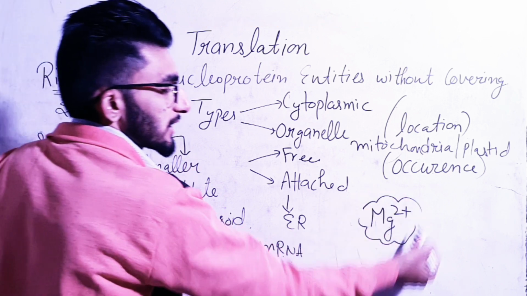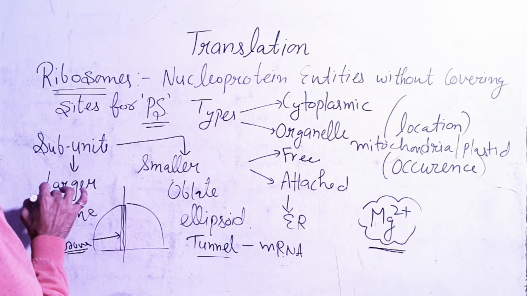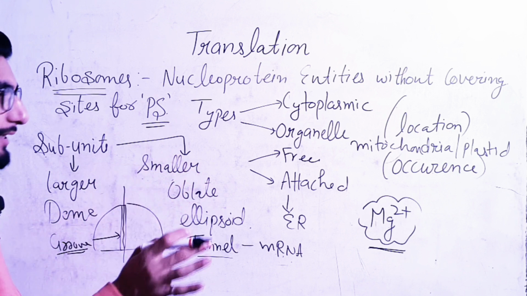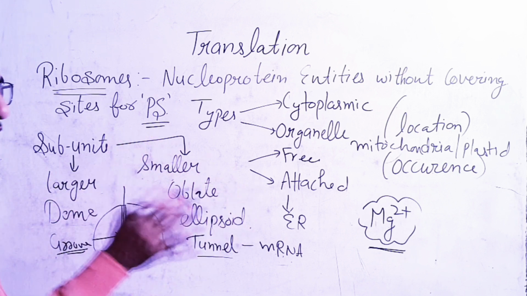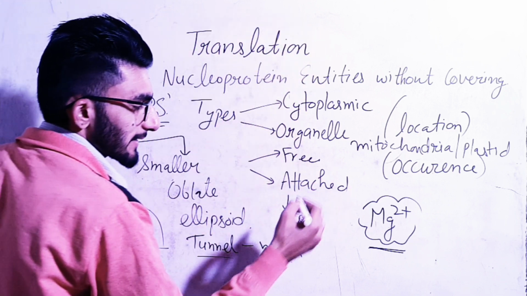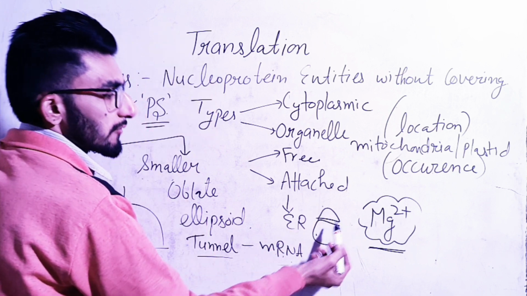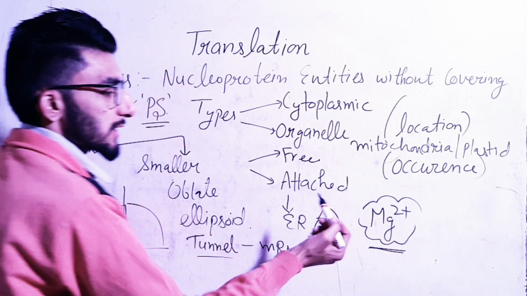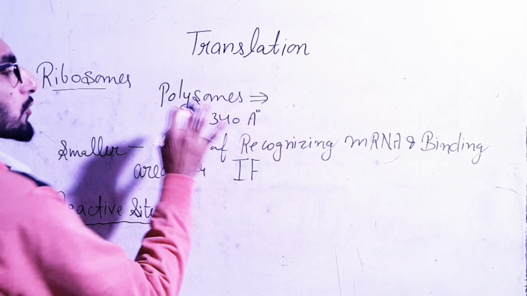And the next thing is magnesium 2 positive. This magnesium 2 positive will help in attaching the larger and smaller subunits. ठीक है, otherwise these larger and smaller subunits will be detached from each other. ठीक है, so generally when translation occurs, only at that time the smaller and the larger subunits will attach to each other with the help of this magnesium 2 positive ion. Clear? Next thing in the ribosome is polysome or polyribosomes.